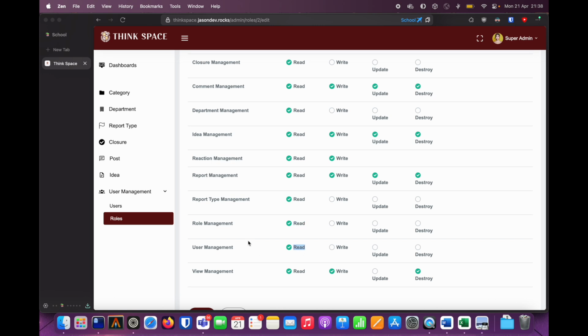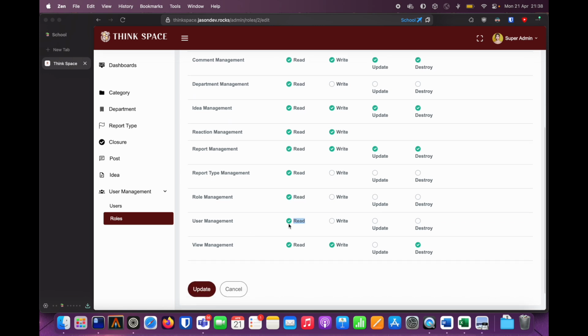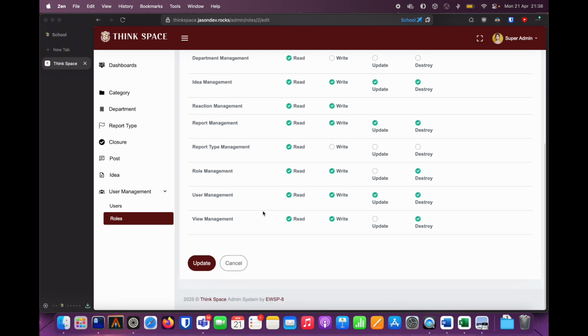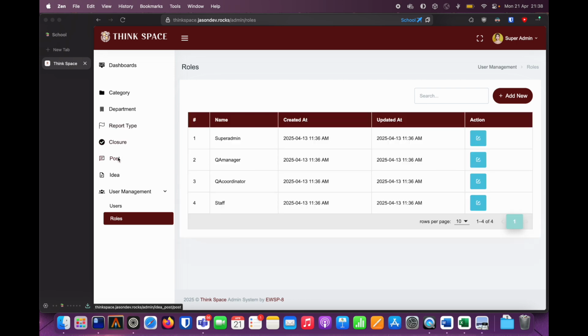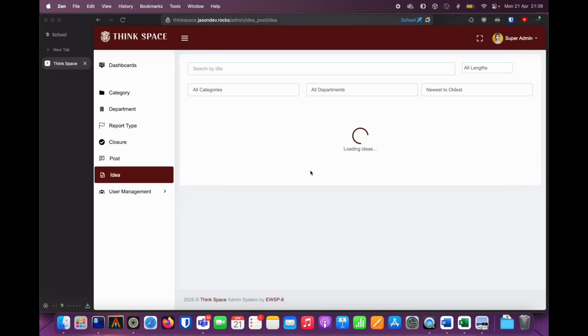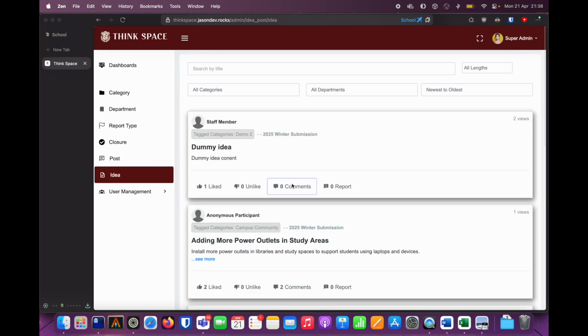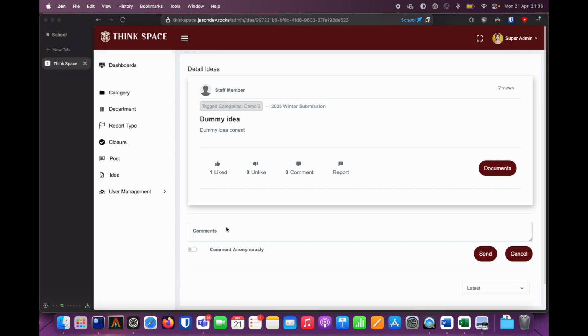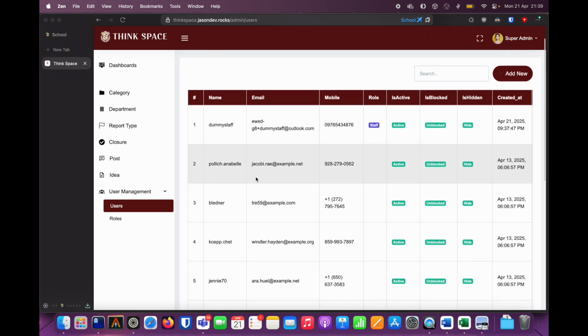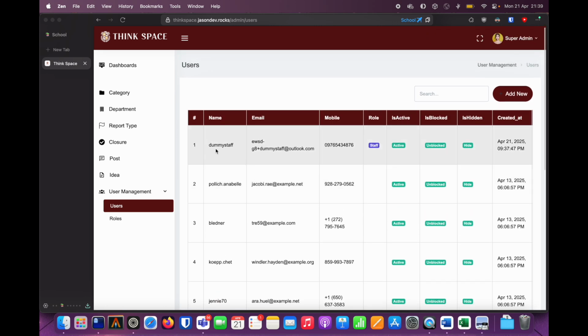So basically QA coordinator and QA manager can't manage users at the moment, but we can do so by adding the specific permissions here. But for now let's just leave it as is. And of course super admin can also post ideas and maybe comment on ideas. So yeah, super admin can do anything. Its primary responsibility is to add users, of course.